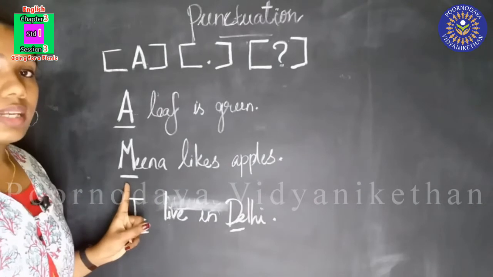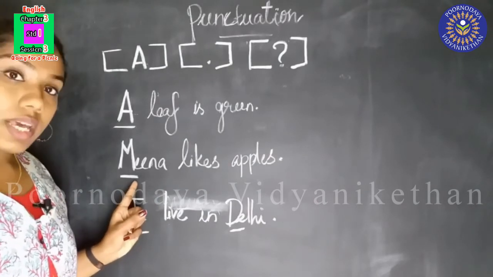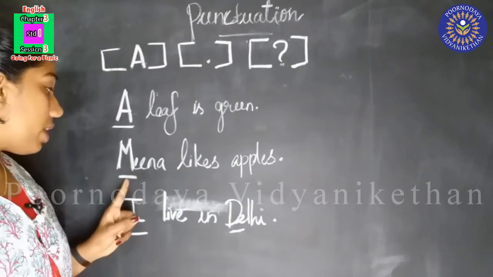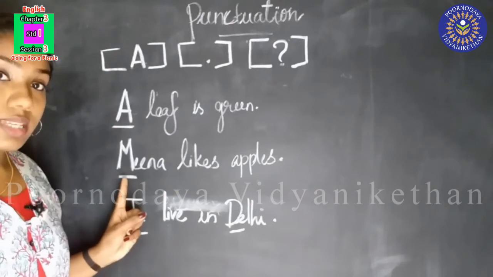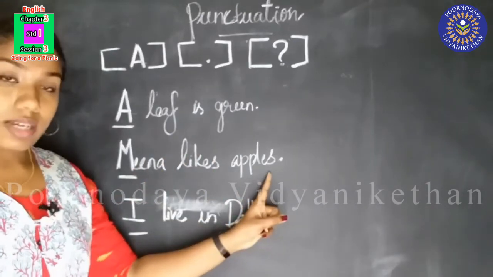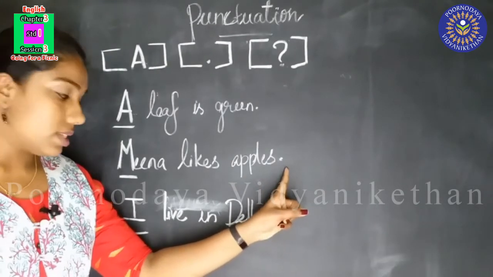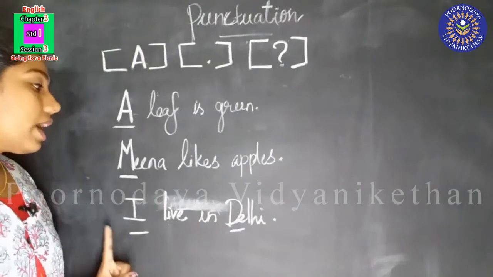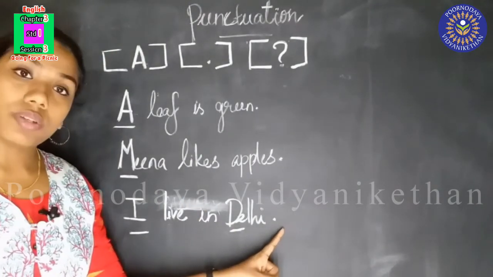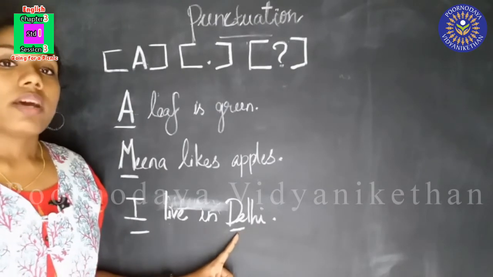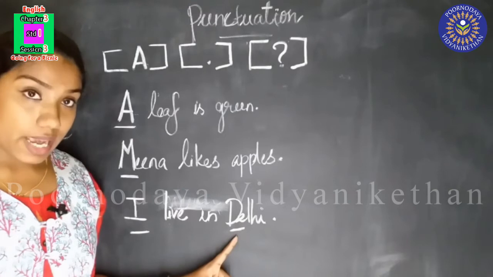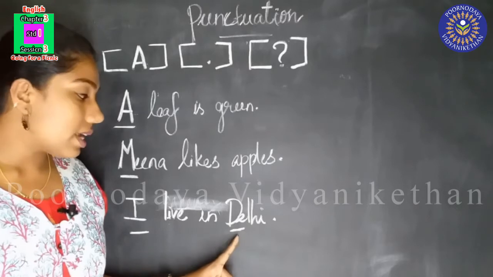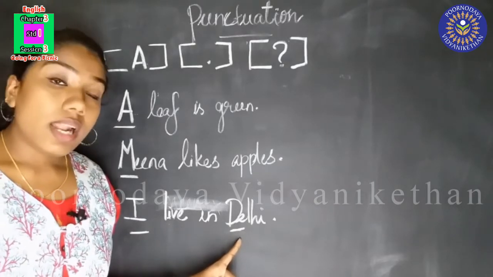When we start the sentence, we have to use capital letter, and when we are writing the name of a particular person, we have to write the first letter capital. When we end a sentence, we have to put full stop. Also, when we write the name of a particular place, Delhi is a place, isn't it? When we write the name of a particular place, we have to use capital letter.